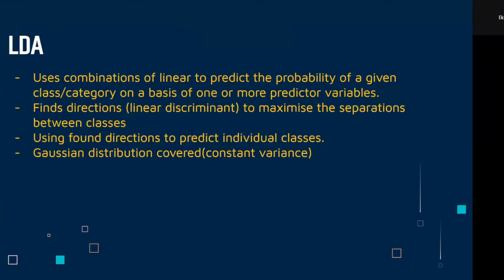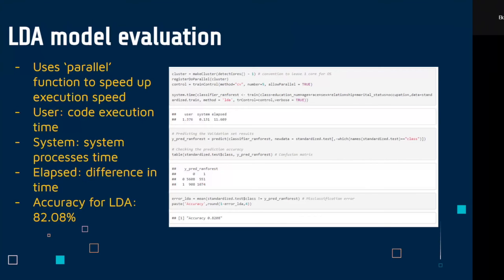Another model is the LDA model. It firstly finds the directions to maximize separations between classes, then uses the found directions to predict individual classes. The Gaussian distribution is covered as well. In LDA model evaluation, we used the parallel function to speed up the running by providing the ability to allocate cores to RStudio and execute in parallel. The explanation of the output is shown on the slides. Finally, the accuracy of the LDA model is 82.08%.